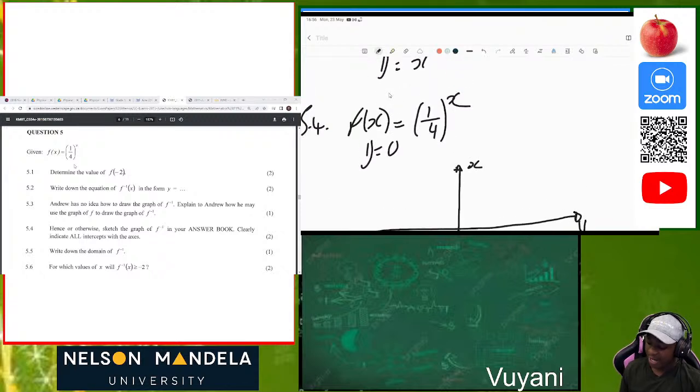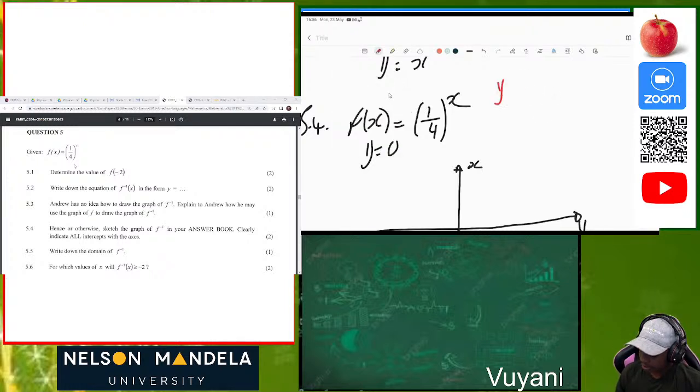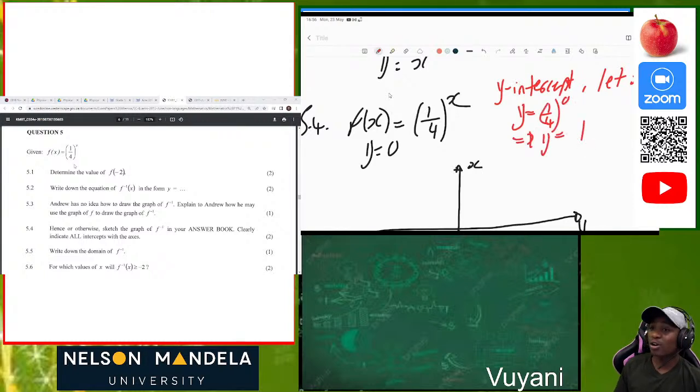And when we determine the y-intercept of the function, how can we do that? For the y-intercept, we let x be 0. So y will be equal to 1/4 to the power of 0. Then our y value will be equal to 1. Anything to the power of 0 is equal to 1. So 1/4 to the power of 0 is equal to 1. So therefore, we now already have the coordinate (0, 1).